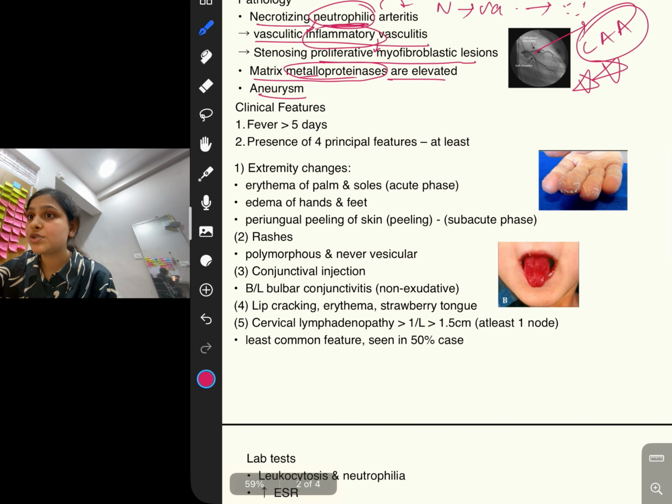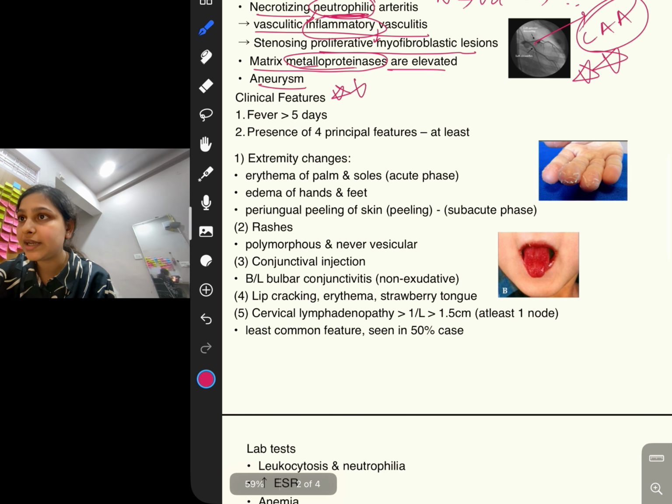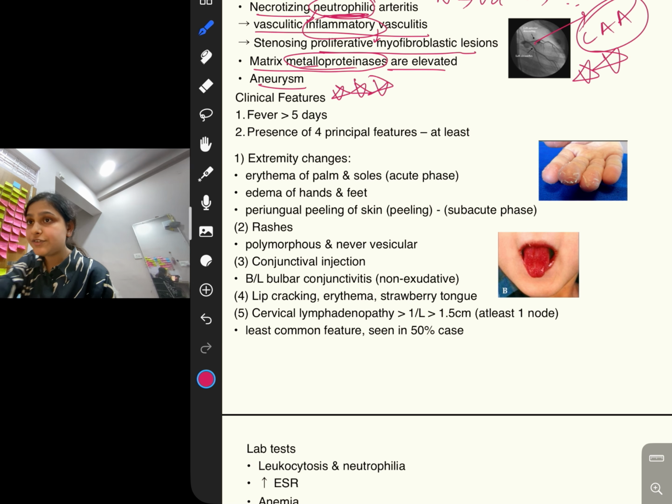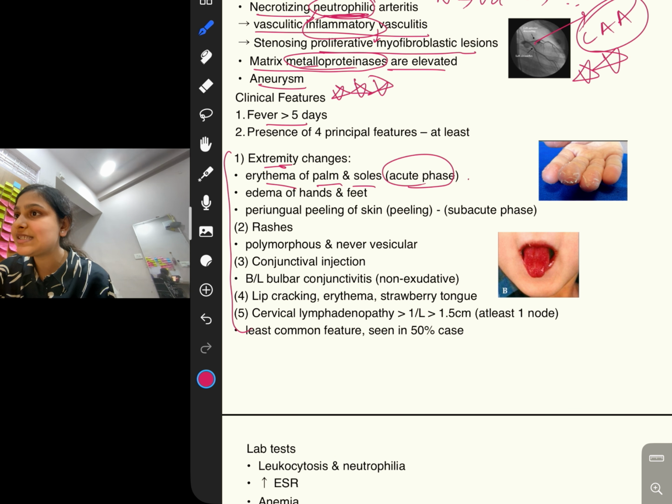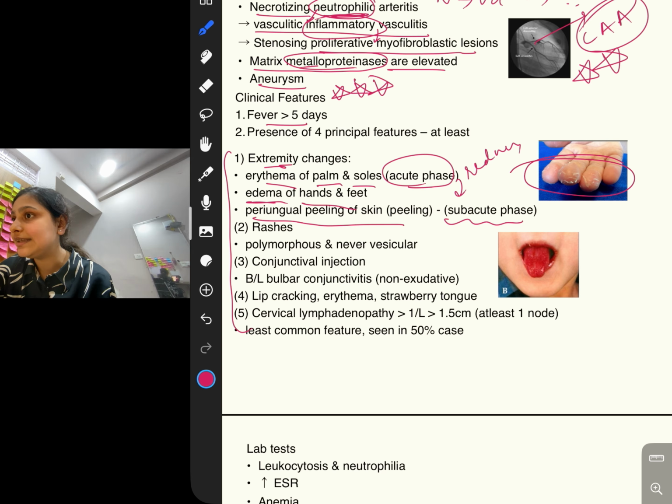Next comes clinical features. This is very important in Kawasaki. So what are the clinical features? First, fever for more than 5 days will be there, and with fever for more than 5 days, at least 4 of these 5 features should be there. Now, what are the 4 features? First, extremity changes. In the initial acute phase, erythema of palm and sole, meaning redness in the palm and sole, which will ultimately lead to edema of hands and feet. And in the subacute phase, you will see periungual peeling of skin, as seen like this.